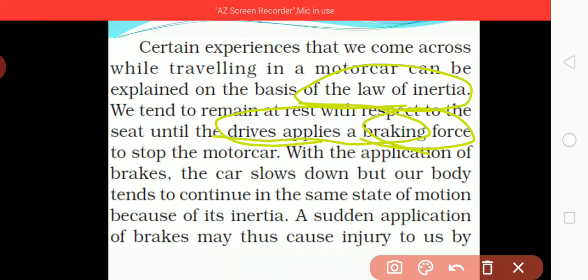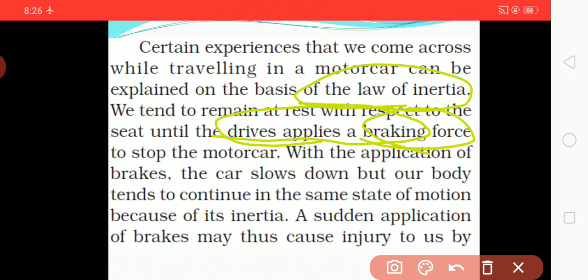To stop the motor car, the driver applies a brake, which is a braking force, and although we were at rest, we will move and be in motion.